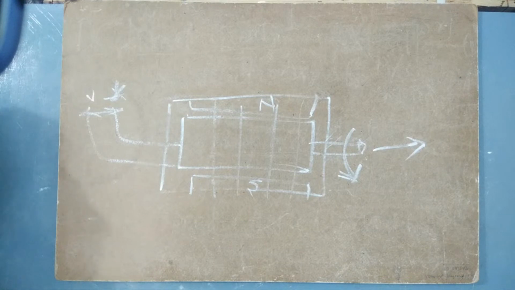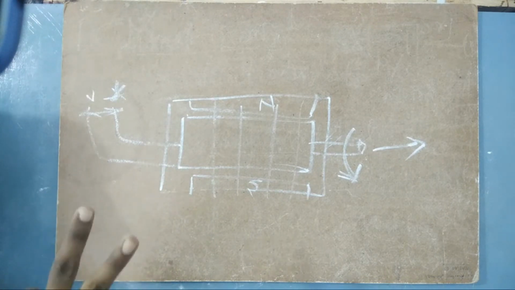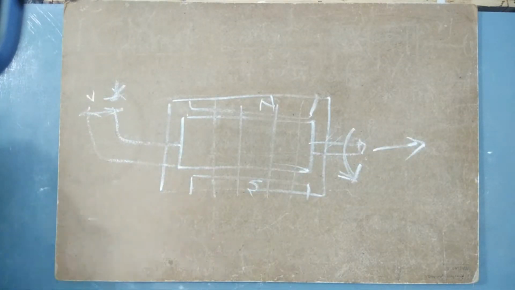So where do we use it in axis? Other than this one, where do we use it? You might have traveled in trains, right? In trains also we use 6 motors, in a train engine. Those motors are called DC series motors. So DC series motors were used in the train engines.